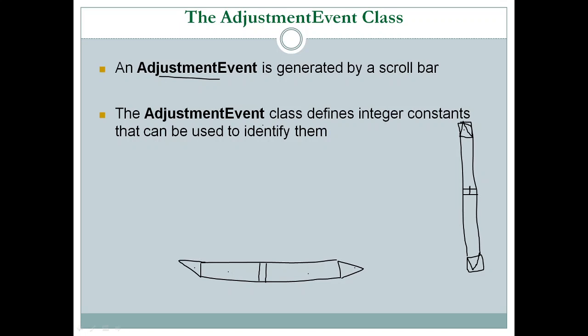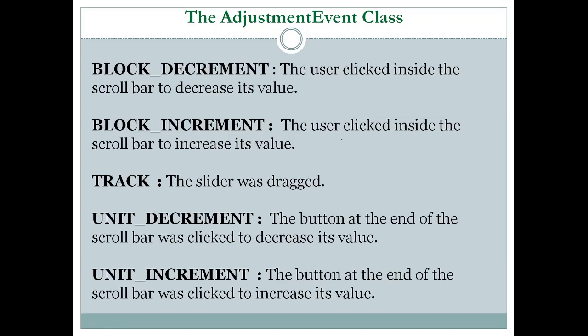The AdjustmentEvent class defines integer constants that can be used to identify them. So it has some constants as well. These constants are BLOCK_DECREMENT and BLOCK_INCREMENT. BLOCK_DECREMENT is set when the user clicks inside the scroll bar to decrease its value.